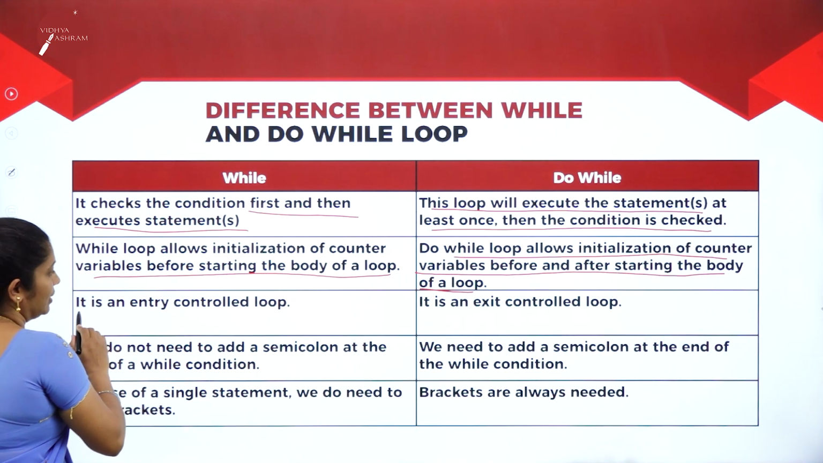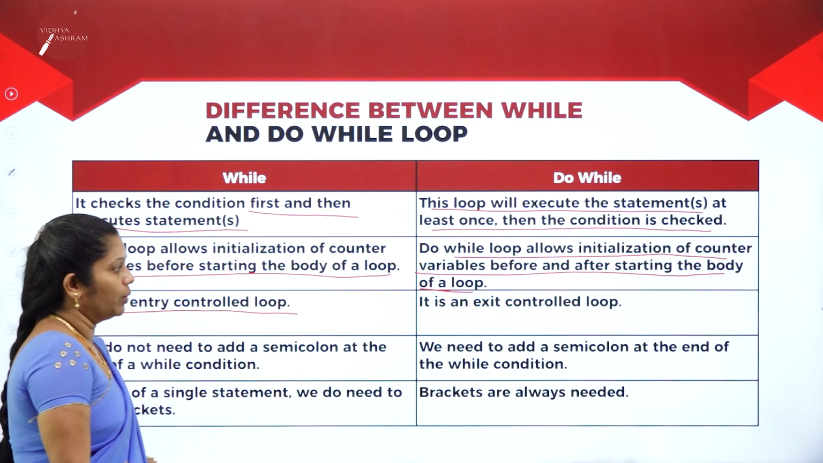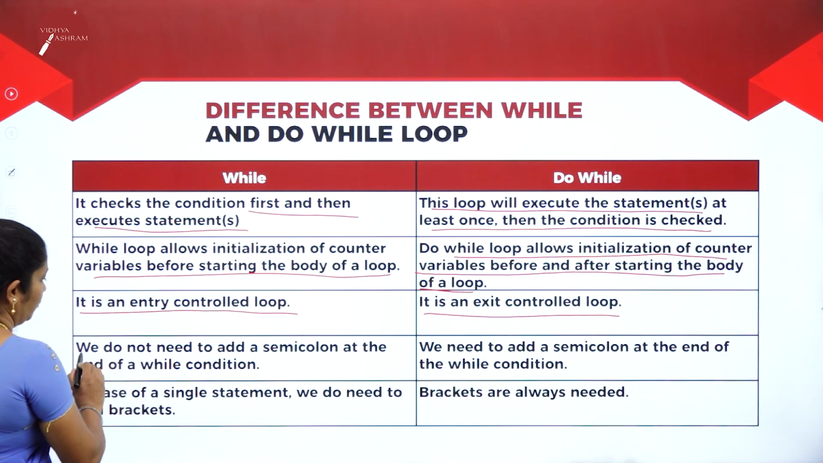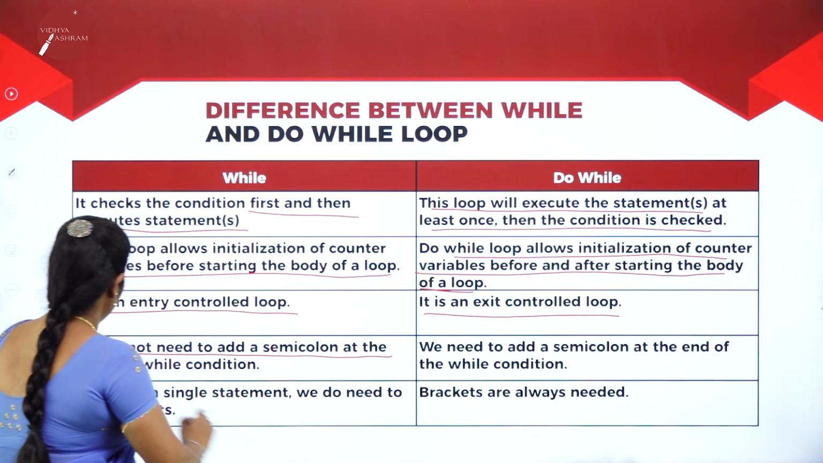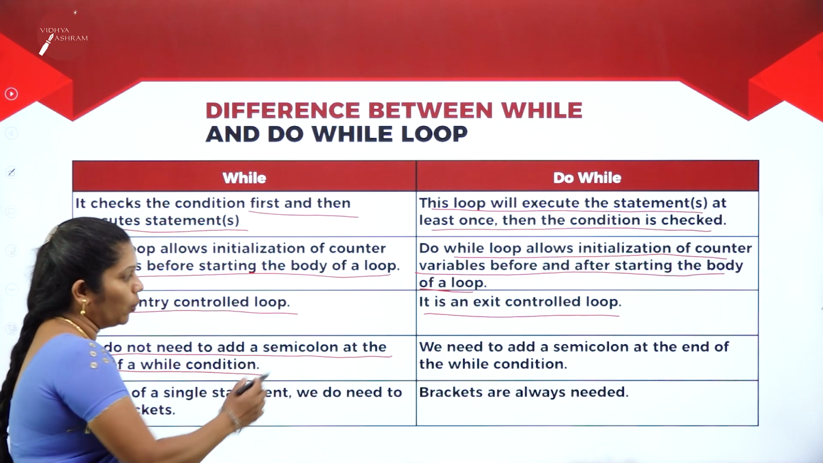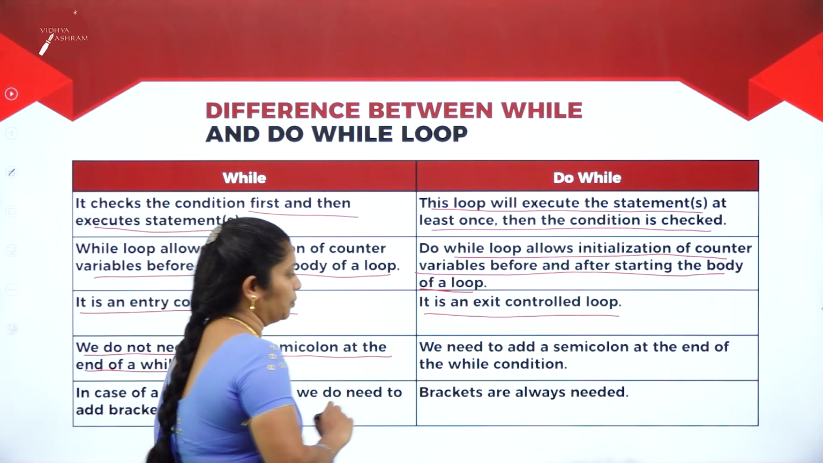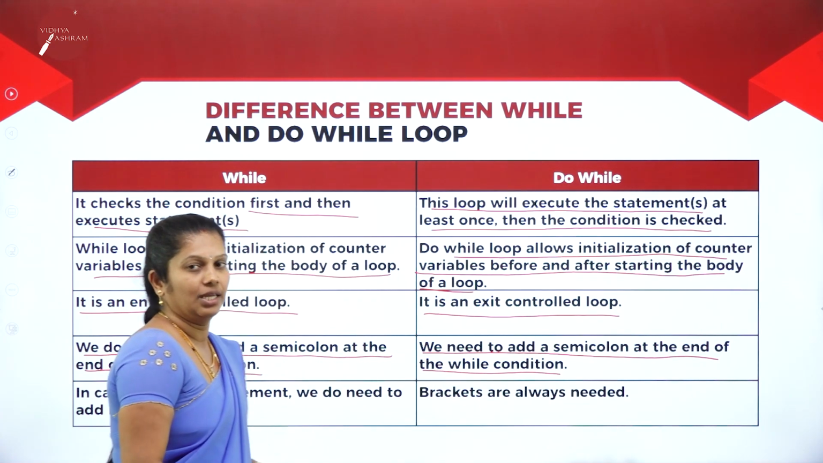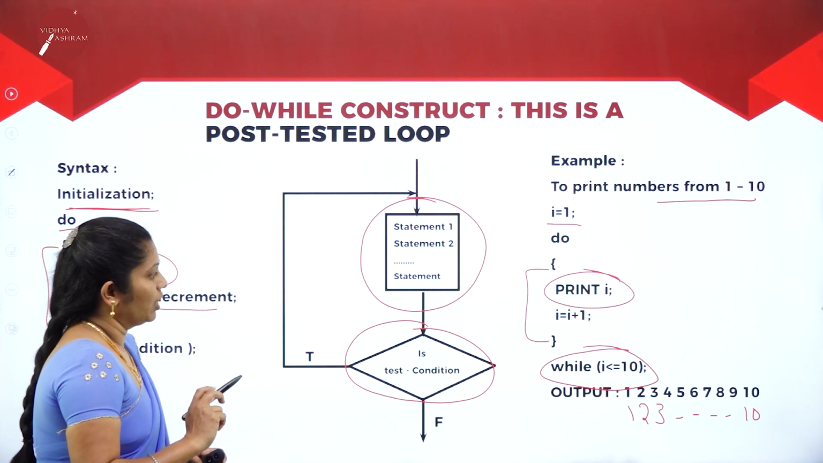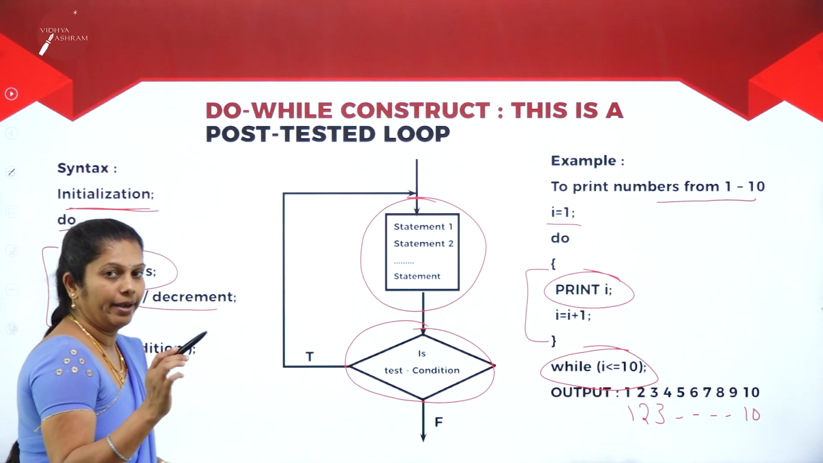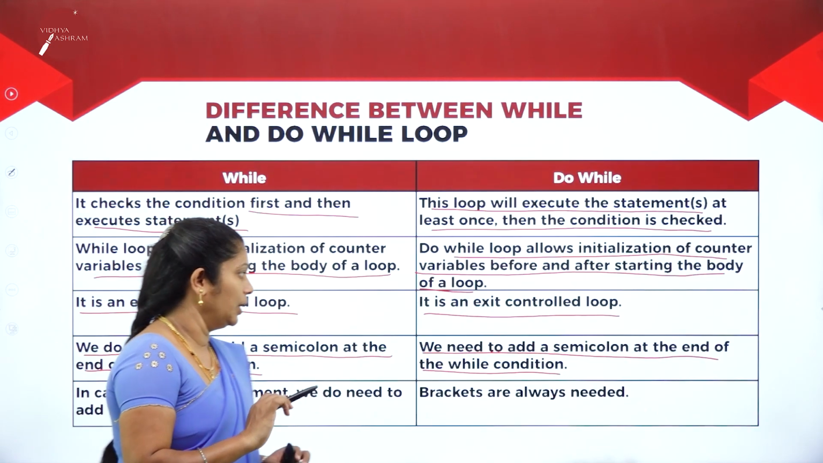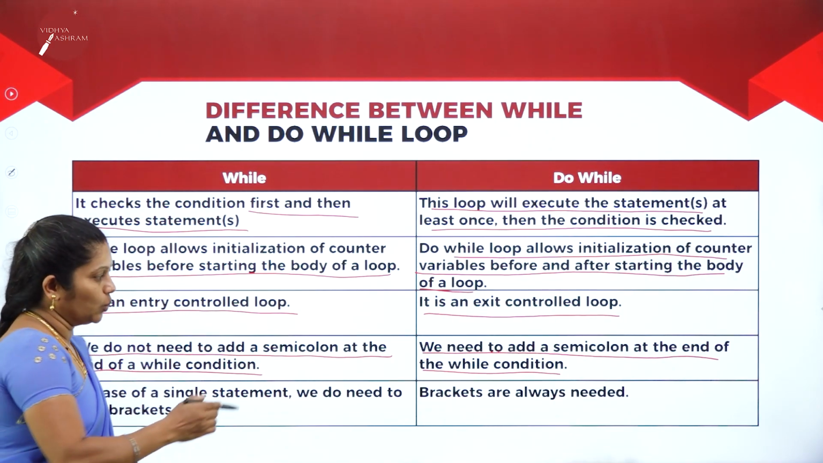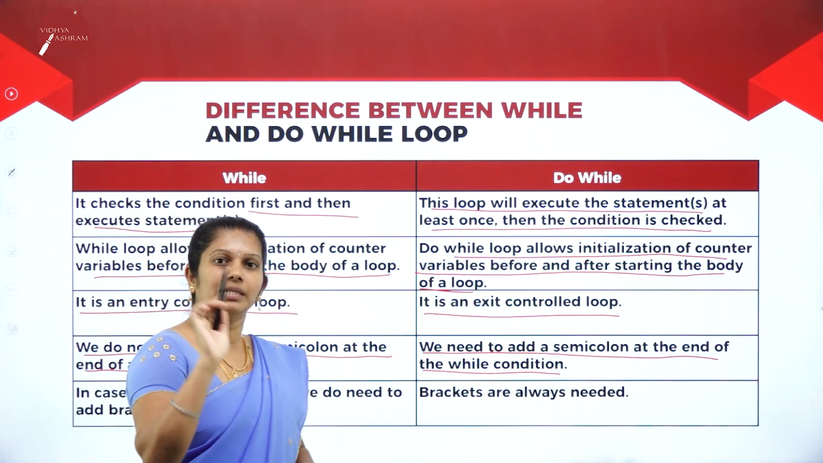And here it is an entry controlled loop, whereas here it is an exit controlled loop. Then here we do not need to add a semicolon at the end of the while loop. Whereas in the do while loop, at the end you compulsorily have to put a semicolon. We need to add a semicolon at the end of the while condition. See, if you observe here, we have written the semicolon for do while. But for while you are not supposed to put any semicolon. Then in case of a single statement, we do not need to add brackets, whereas here brackets are always needed. Compulsory we have to write that.